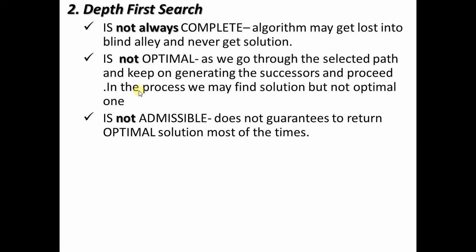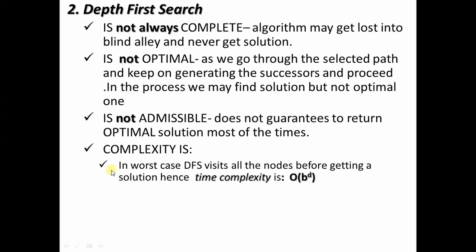Now let us judge this algorithm based on the complexities. First we have the time complexity. In the worst case, depth first search visits all the nodes before getting a solution, and hence the time complexity is also exponential, O(b^d), assuming that b is the branching factor and d is the depth. In the worst case, depth first search will visit one particular branch, find out that it is not fruitful, switch to another branch, again find out it is not fruitful.